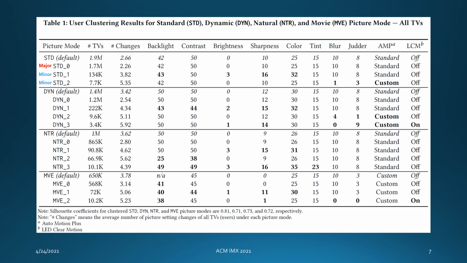This is the result. We confirm that each picture mode was clustered into 1 major and 2 or 3 minor modes. As can be seen, a major mode is almost identical to its default mode. But minor modes differ from the default mode. For example, standard 1 is different from the default in terms of brightness, sharpness, and color. The same goes for standard 2 mode but with different picture setting items. So we can assume that different users might have different picture setting preferences.